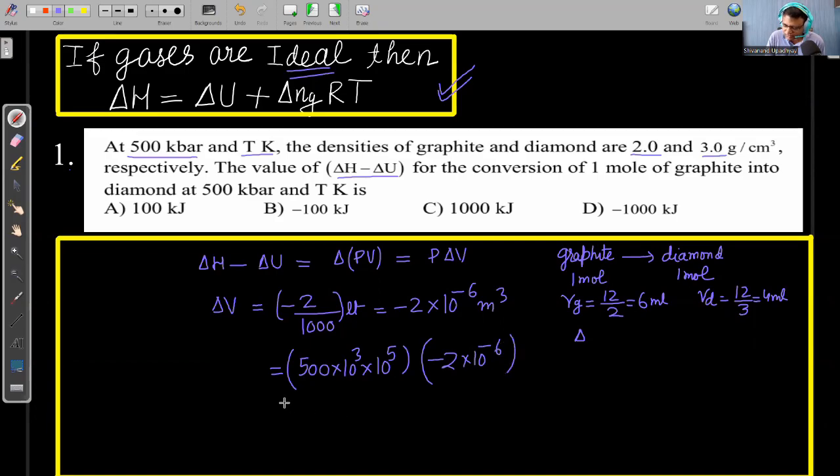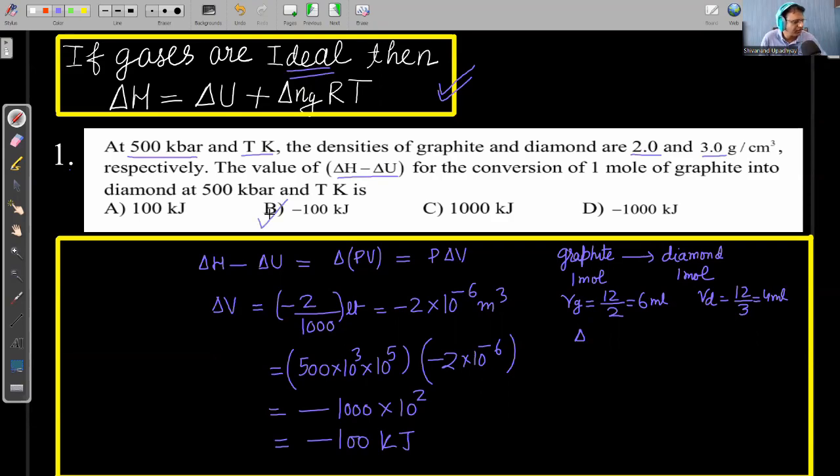So if we further simplify, this value is minus, and 2 into 500 is 1000. And if I further simplify, 10 to the power 8 and 10 to the power minus 6, so it is 10 to the power 2. So this value is coming in joule. If I want to convert into kilojoule, this value will be minus 100 kilojoule. Minus 100 kilojoule. So we'll get this as answer, right?